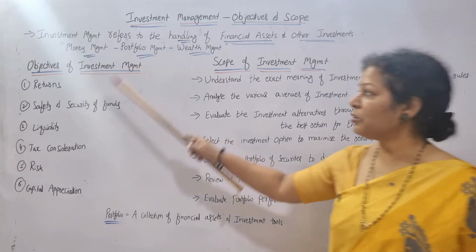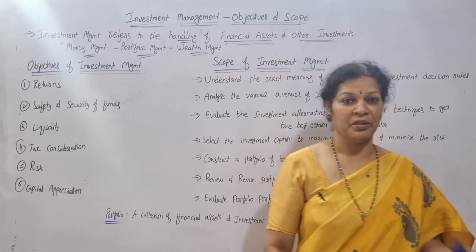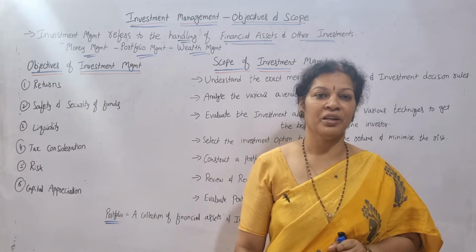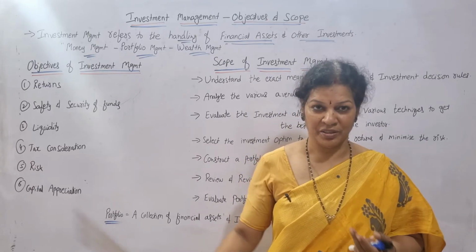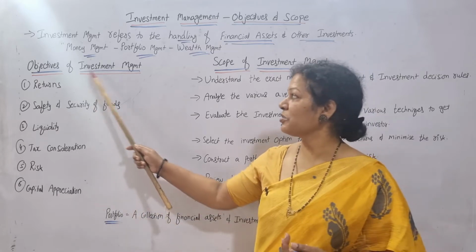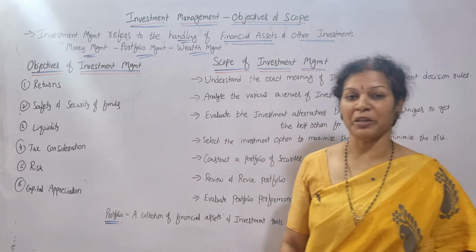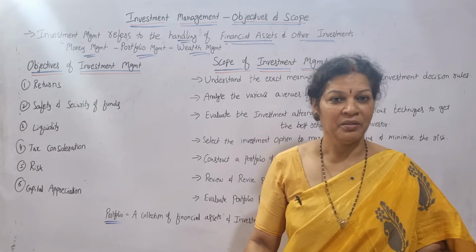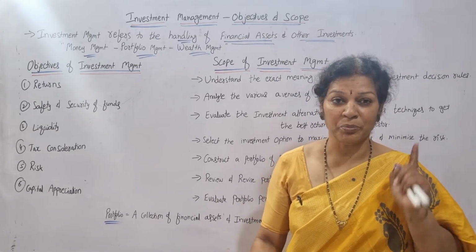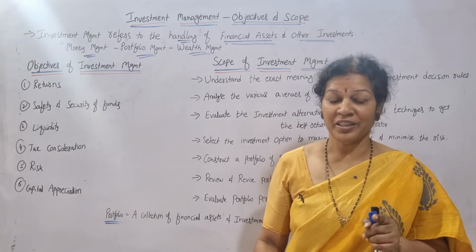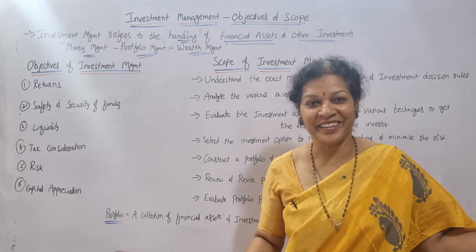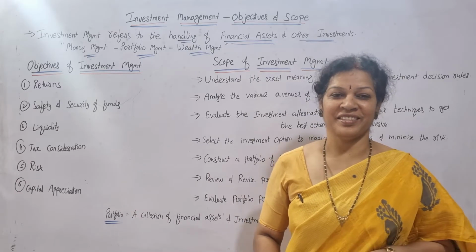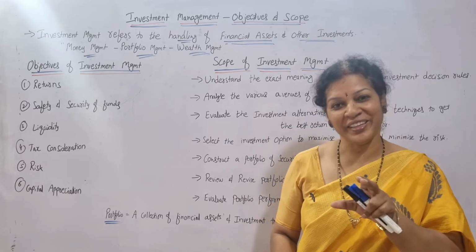Now coming to the objectives of investment management. They are almost similar to the characteristics of investment we have seen. First one is return, which is compulsory. Without return, we won't put in any investment. This is the main objective. High return with less risk is the main motto of any investment.